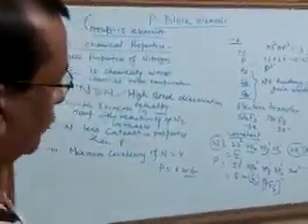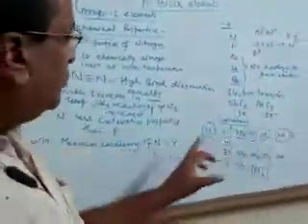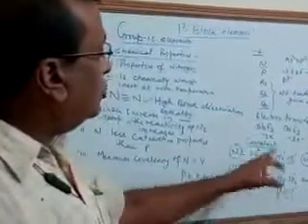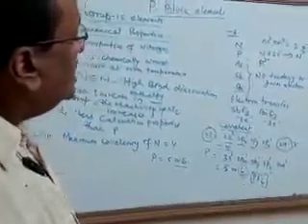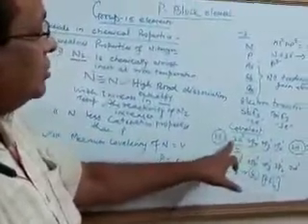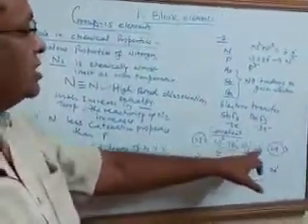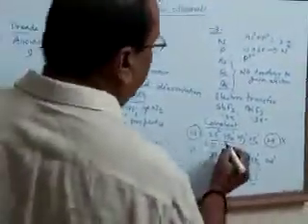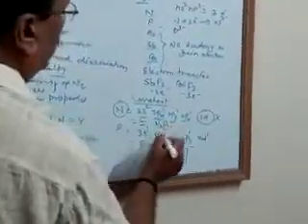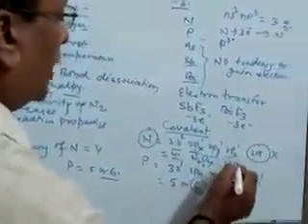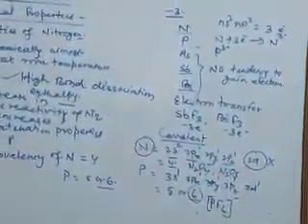Most compounds are formed by the sharing of electrons, and in the sharing, that is covalent bond formation, we have seen nitrogen. The maximum covalency of nitrogen is 4. And how the 4 covalency? 2px, 2py, 2pz, 3 half-filled orbitals, and 2s, the completely filled orbital, can participate in overlapping. So maximum covalency of nitrogen is 4. We have compounds like N2O4. Here the covalency of nitrogen is 4, N2O5, etc. Here the covalency of nitrogen is 4.